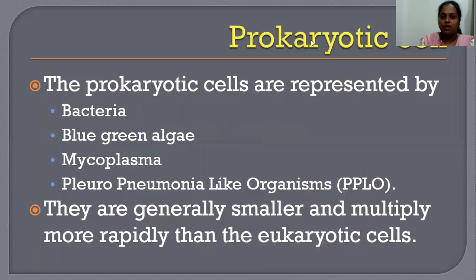Coming to the prokaryotic cell. Prokaryotic cells are represented by bacteria, blue-green algae, mycoplasma, and pleuropneumonia-like organisms, that is PPLO. You can look up the expansion. All these organisms consist of a cell called prokaryotic cell, where the nucleus is not very distinct, and they are very small. They multiply very rapidly compared to the eukaryotic cell.